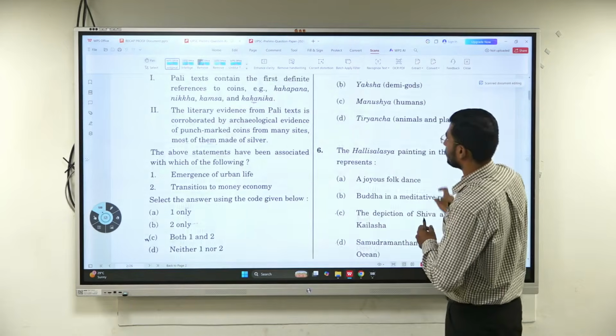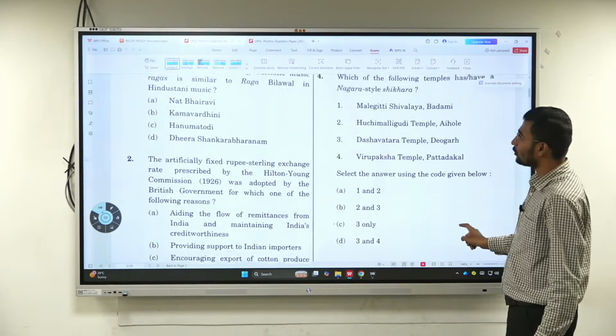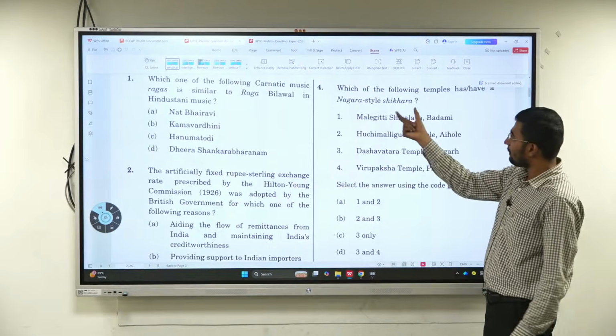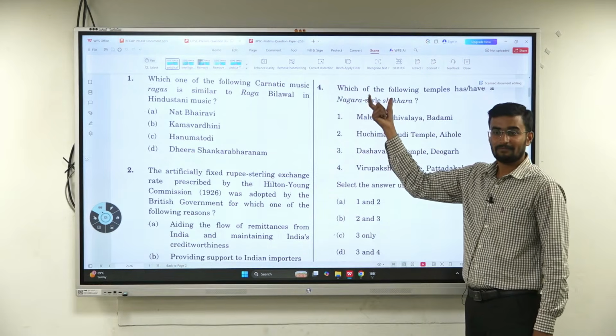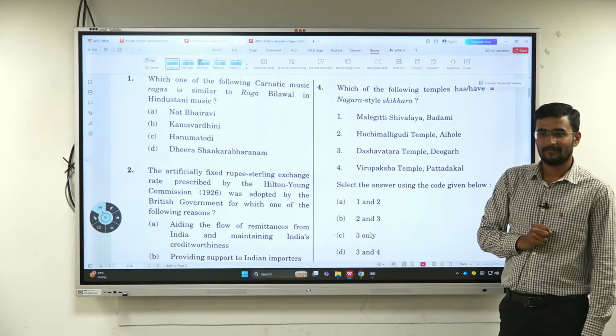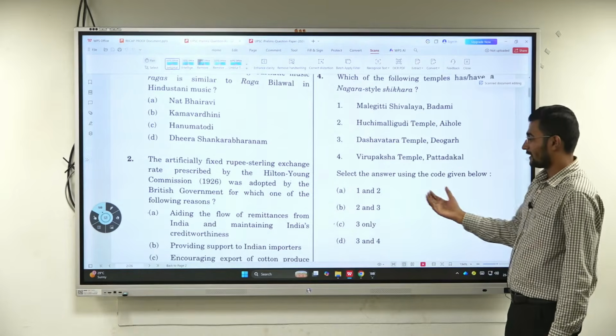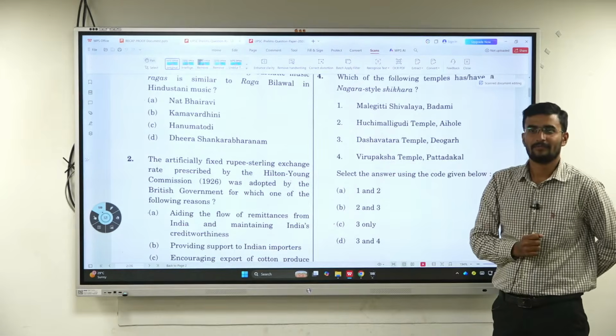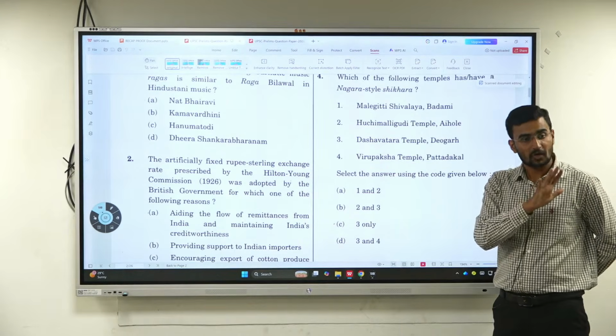And in the same way, look, a direct question: either you know or you don't know. We know about the Nagara style of architecture, but we don't know its examples. If you guess, look at the options here. With one elimination you cannot guess.